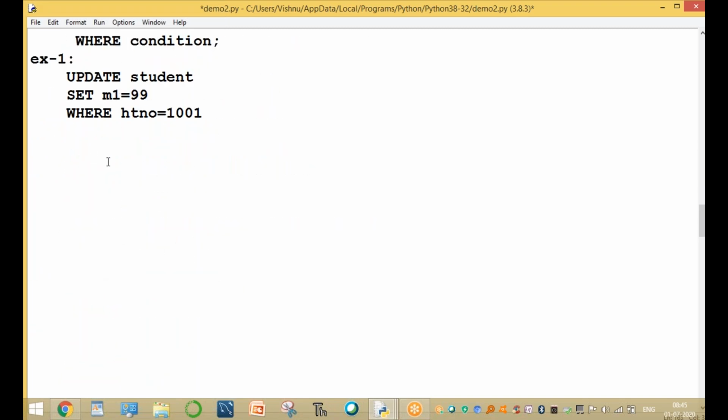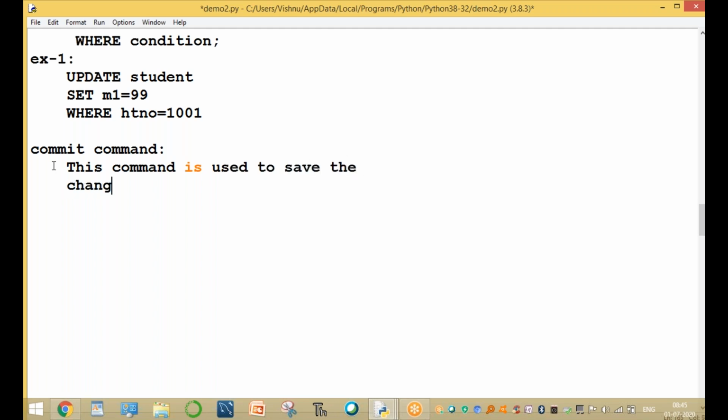Clear up to here? DDL and DML commands, and one more command is the commit command. This command is used to save the changes to the database.